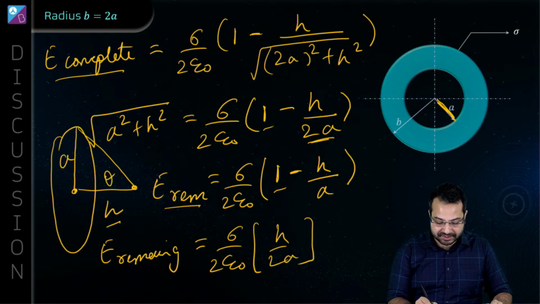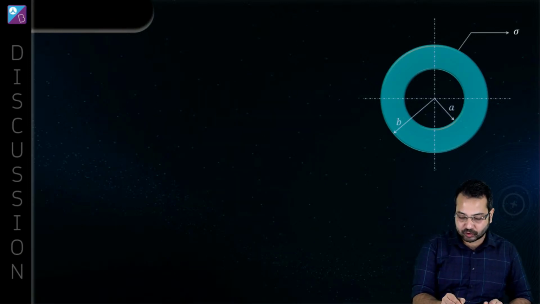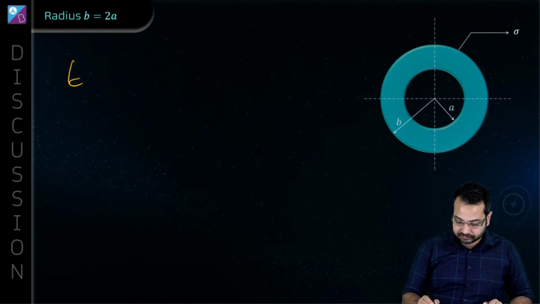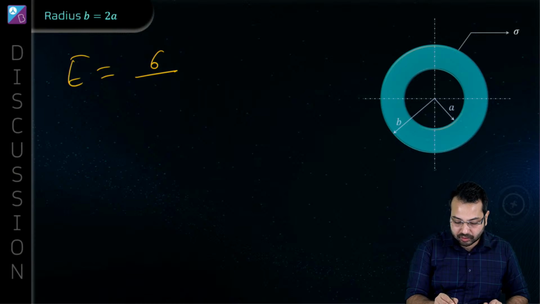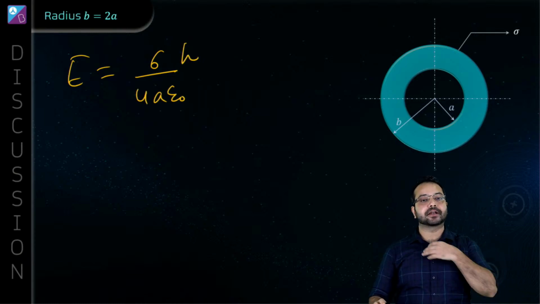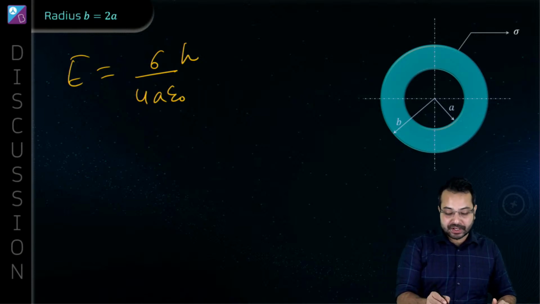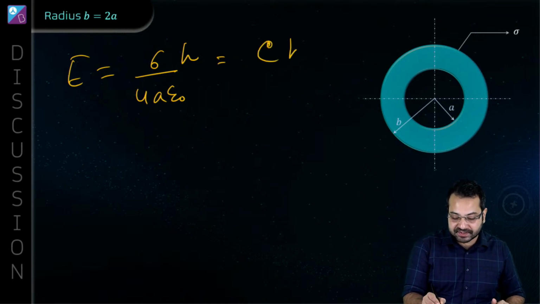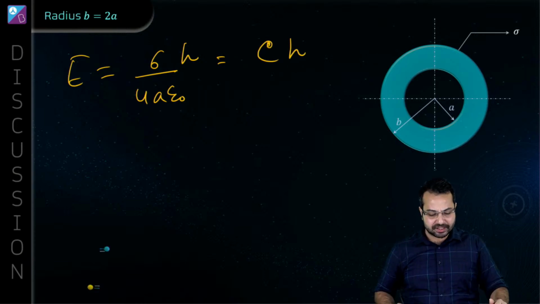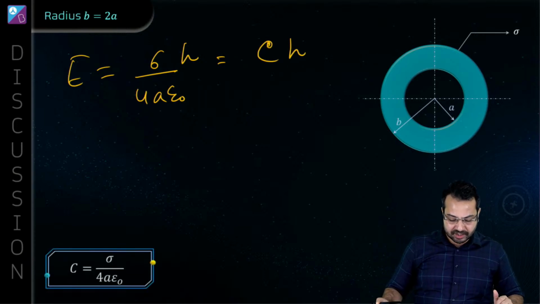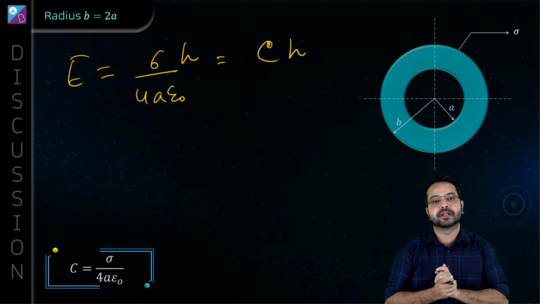So what will be the final answer? The final answer is going to be E is equal to sigma upon 4a epsilon naught into h. Is that correct? Alright, so we have found out what is the net electric field, and this we have to compare with CH. So it's simple to see that the value of C is going to come out to be sigma upon 4a epsilon naught.